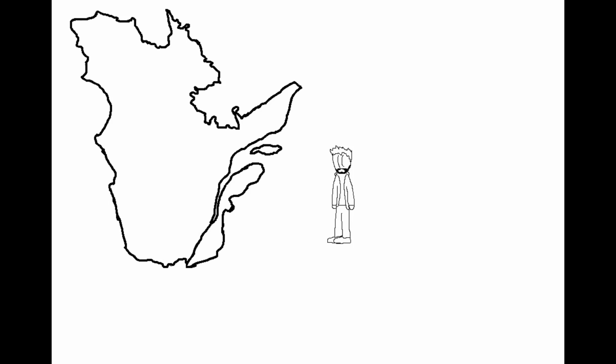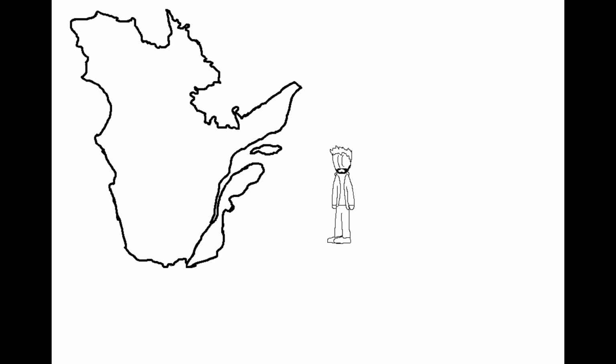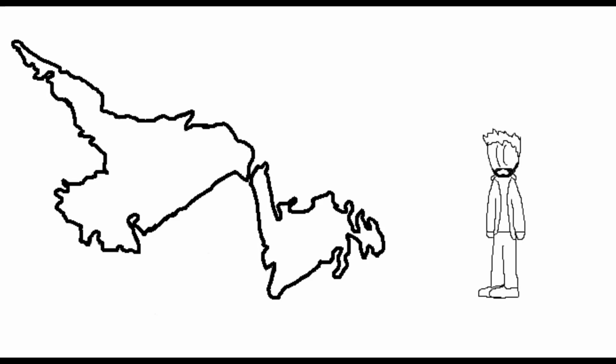Speaking of Quebec, this province comes from the Algonquin word Quebec, meaning where the river narrows, describing the area near Quebec City where the St. Lawrence River narrows. Early spellings of the name include this and this. It also became a province in 1867.